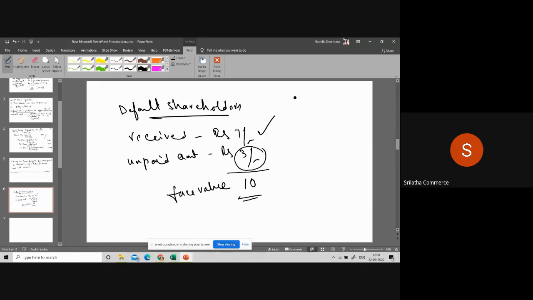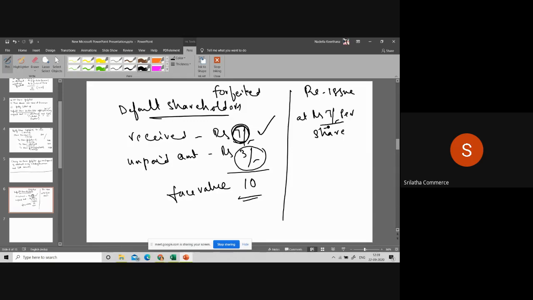Now what are we doing? These shares are forfeited. Now what we are doing? We are reissuing these shares. When you are reissuing these shares, whatever discount you give should not exceed 7 rupees. You are reissuing the shares at rupees 7 per share, meaning you are going to receive 7 rupees from the shareholder. Discount given to him is how much? Discount given is rupees 3 per share. Face value of the share is rupees 10.